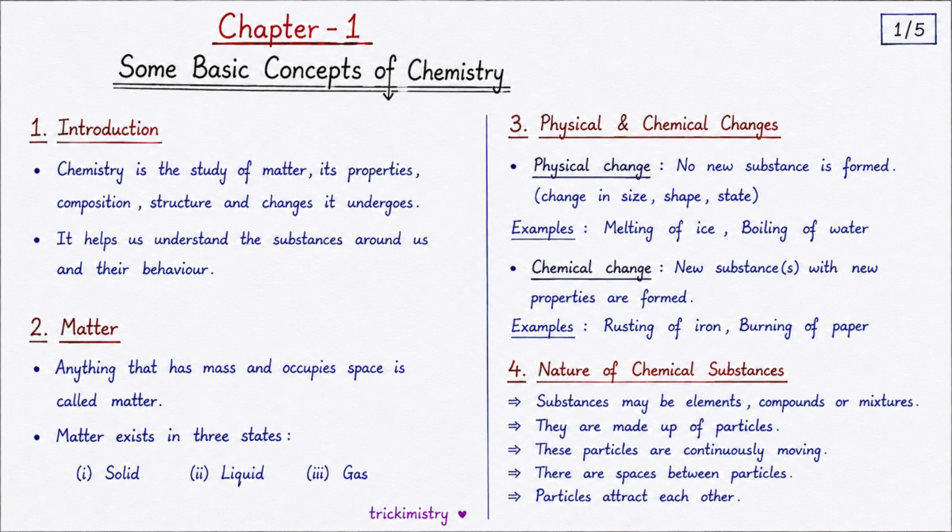Let's understand the nature of chemical substances. Chemical substances may be elements, compounds, or mixtures. All substances are made up of tiny particles. These particles are continuously moving. There are spaces between the particles, and they attract each other. These basic ideas help us understand the behavior of matter in chemistry.